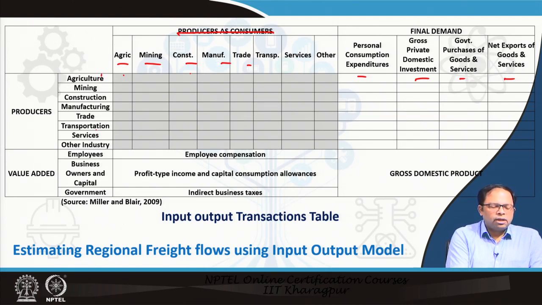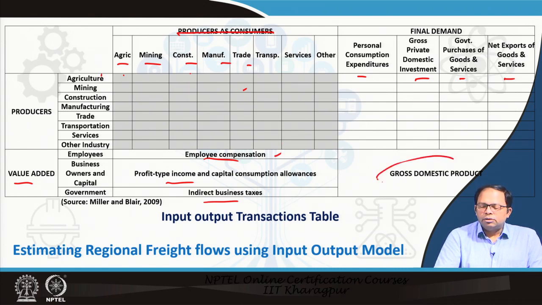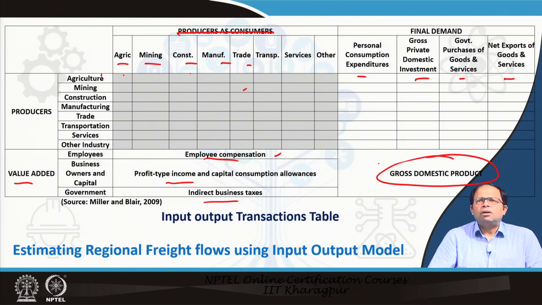In addition to all this, we can also have value added components like employee compensation, profit type income, and indirect business taxes. This adds up to the total value for each of these sectors. When we are measuring the economy, we can say how much money is being generated and how much production there is in monetary terms, and the number of employees being compensated also becomes part of that. Overall, this could be used to determine the gross domestic product of an economy. Leontief made a huge table of maybe around 500 sectors and so on.